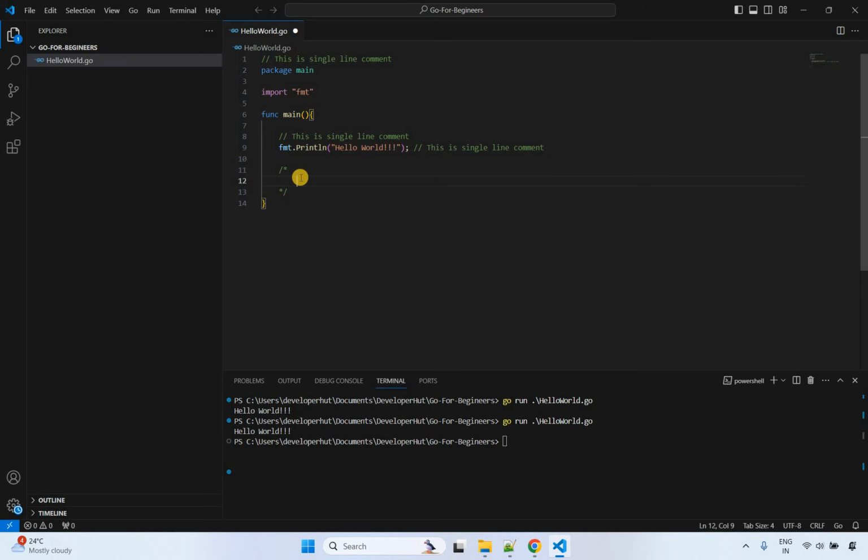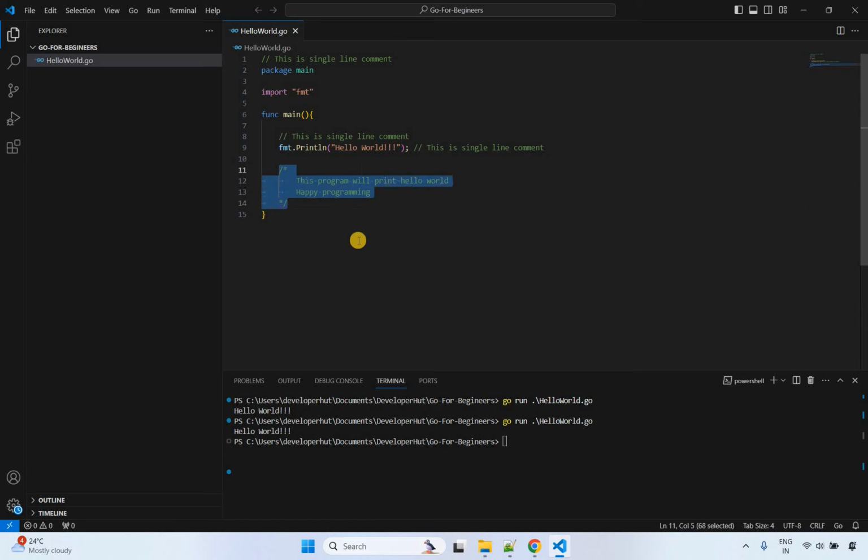So for example, this program will print hello world. And I will go on another line and I will say happy programming, right? So this is basically a multi-line comment.